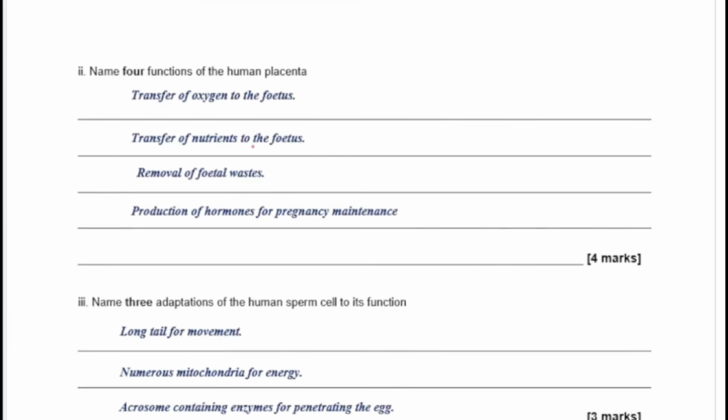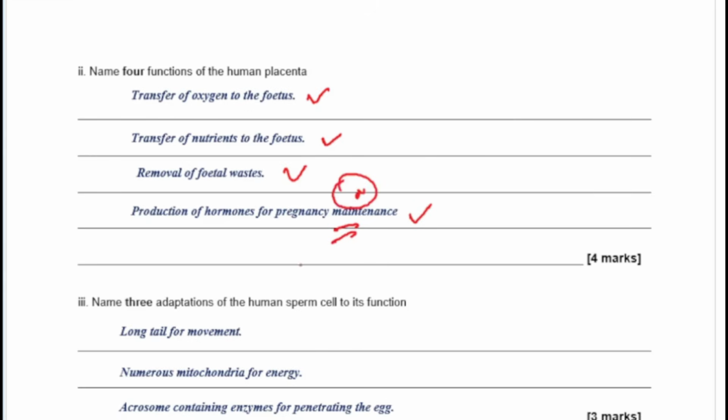Functions of the placenta: you have transfer of oxygen to the fetus, you have transfer of nutrients to the fetus, you have removal of fetal waste. Of course, when the baby in the womb excretes, it is through the placenta that the waste will be sent to the mother's body or the mother's bloodstream. And then production of hormones for pregnancy maintenance, especially progesterone.